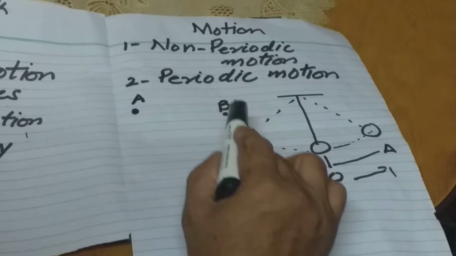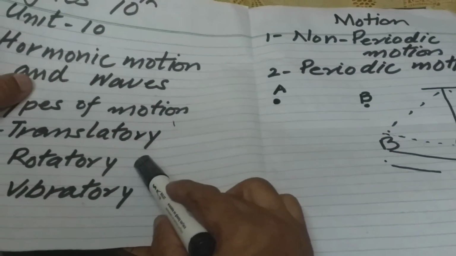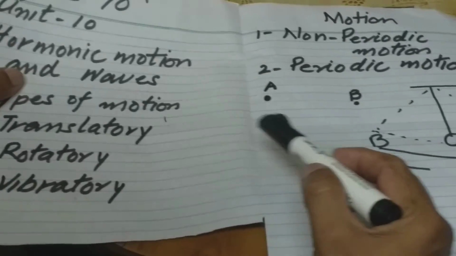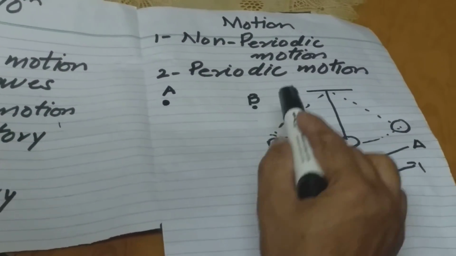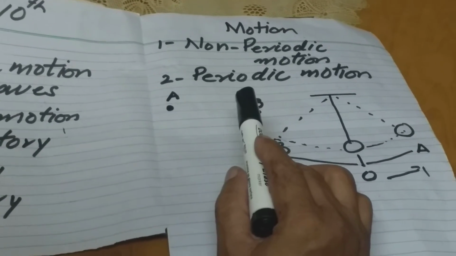There are so many examples. Rotatory motion, vibratory motion, circular motion, all these types of motion are called periodic motion.